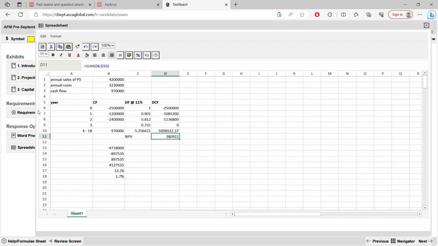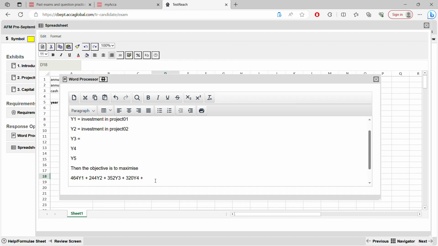In your answer, if you see, they have got some 383,000. The net present value is around 382,812. They have rounded to 383,000. But it's okay. They must have used a calculator. We used Excel and we got this amount. It's fine, because the examiner clearly said differences with calculator and Excel are acceptable. So here, it's in the word processor, so I'm going to use 380 for Y5.